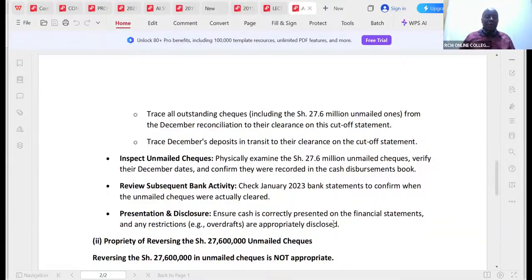So I will say the financial statements of CMP portray a true and fair view, except for the fact that the creditors who were supposed to be paid their money by this date were not paid. So I see a going concern issue.